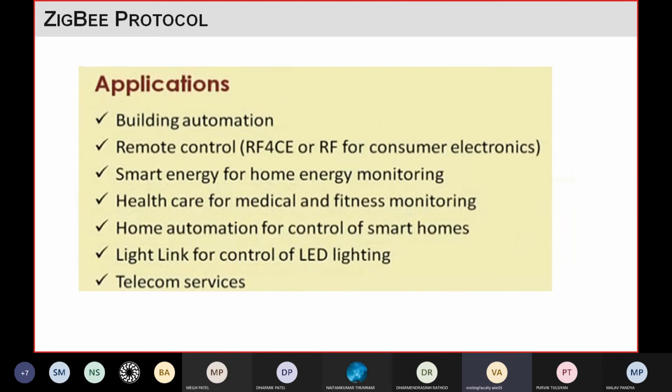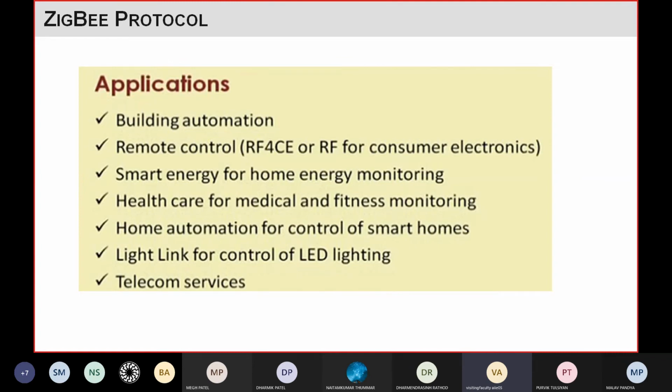Now the application of Zigbee protocol is like you can use Zigbee in building automation, like in some industry or some of your home appliances. For that automation you can use Zigbee. In industry also you can find whatever devices work automatically through wireless, some of them are using the ZigBee protocol.